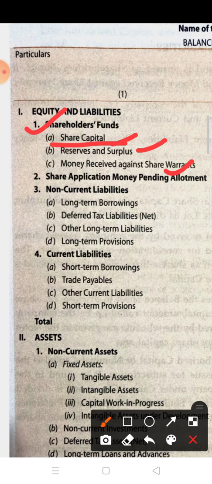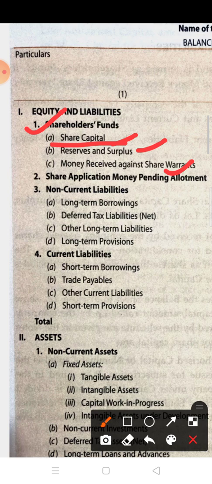In Schedule 3 of the Companies Act 2013, the balance sheet discloses the kinds of capital: authorized capital, issued capital, subscribed capital, and the amount called up by the company and paid up by the shareholder.